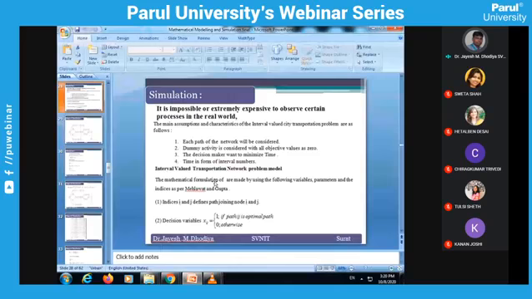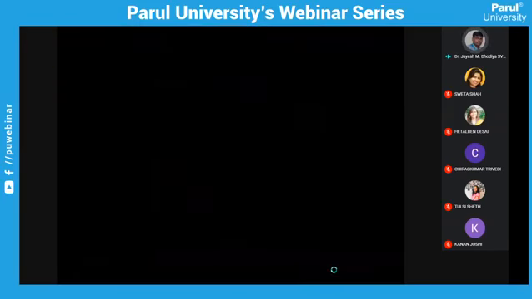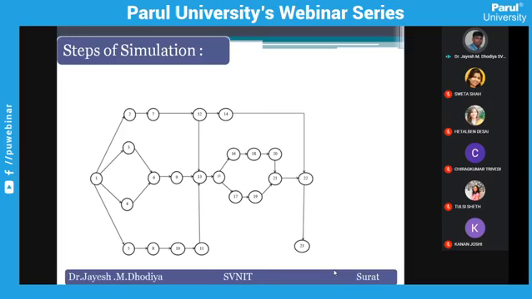So the question arises: how can we reach from one point of the city to another point under such a complicated transportation situation? Suppose I want to reach from point 1 to point 23.